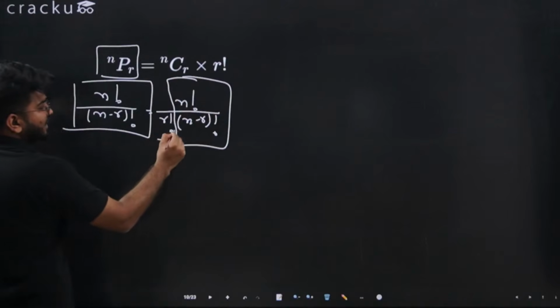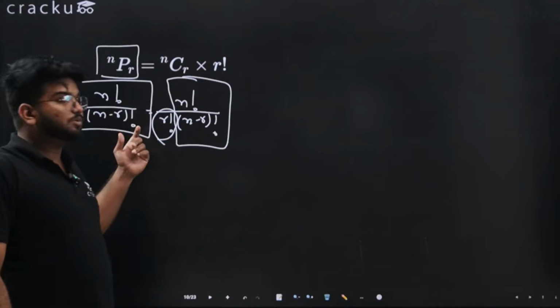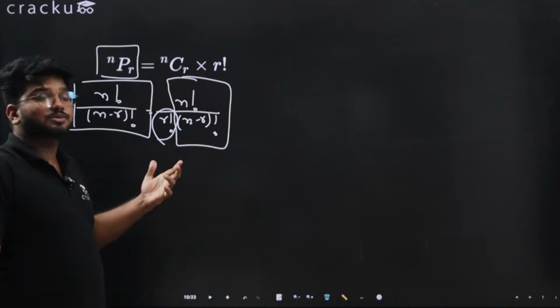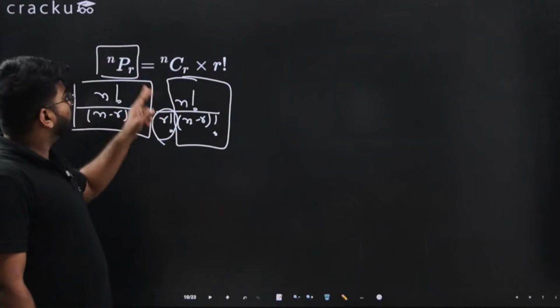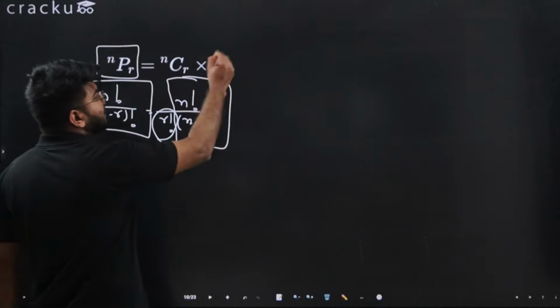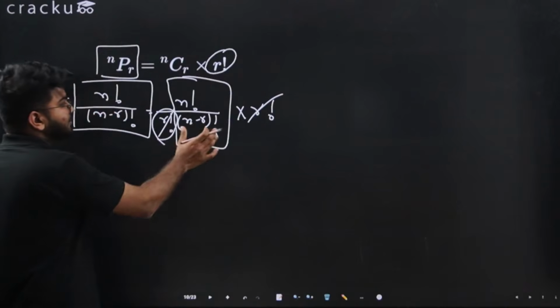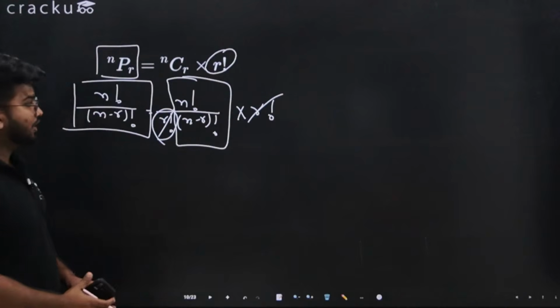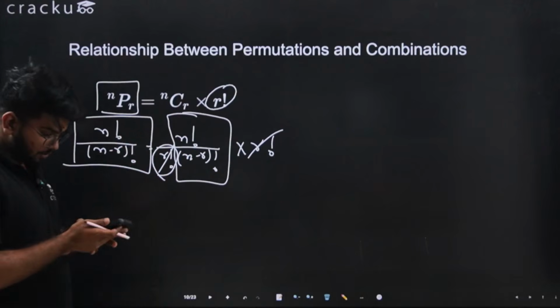It's just this r factorial that is additional, and this r factorial is for arrangement, because permutation requires arrangement but combination does not, so we divide by r factorial. To equate that to permutation we have to remove that r factorial. For that we multiply by r factorial. The r factorial will cancel this out and permutations and combinations will be equal. This equation shows the relation between them.